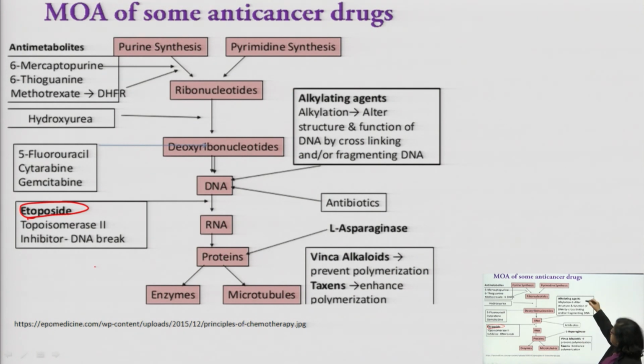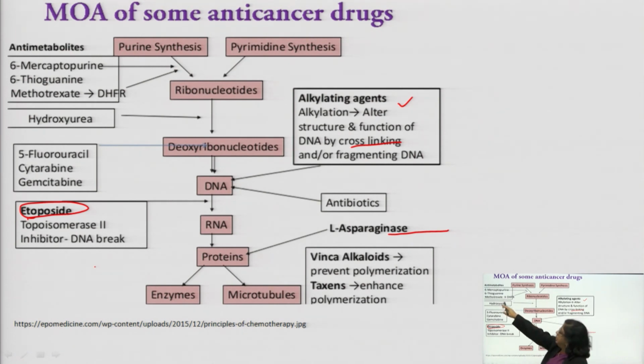So, we have discussed the alkylating agent. So, what is alkylation doing? Alkylation alters the structure and function of DNA by cross linking or by fragmenting DNA. This is the flow chart, so that you can remember the different mechanisms of anti-neoplastic agents. And what about the anti-metabolite? It blocks the purine synthesis and pyrimidine synthesis.